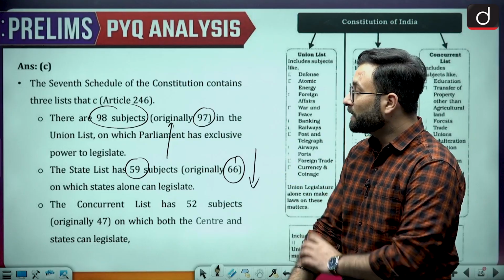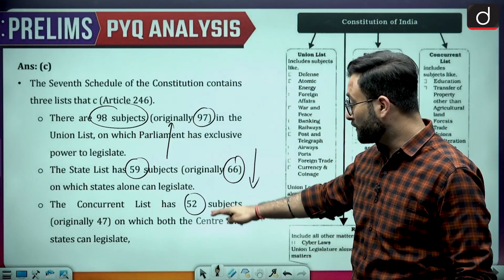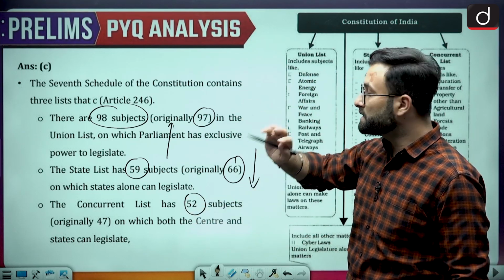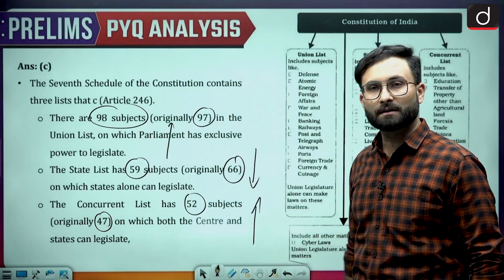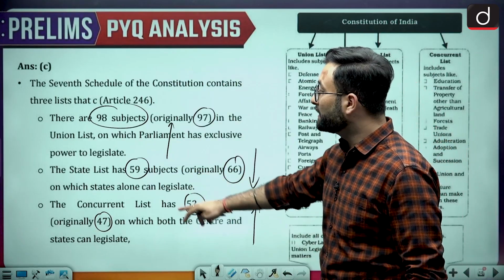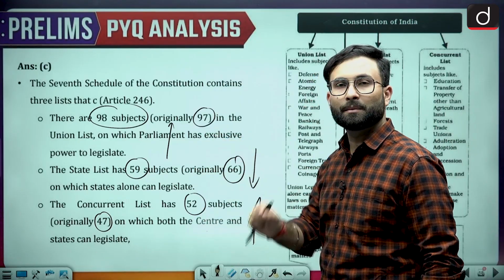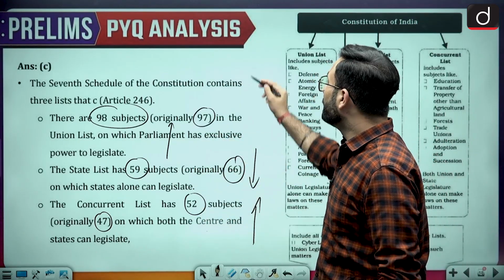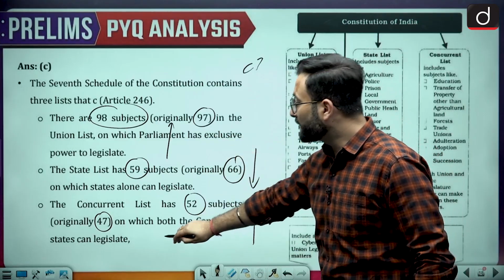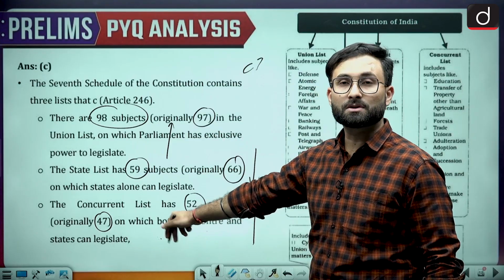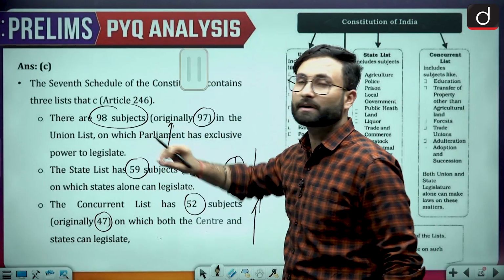Coming to the next one, the concurrent list has 52 subjects. Originally it had 47 subjects, so the number of subjects has increased. Again, you can see that the state list has seen a decline, while the union and concurrent lists have seen an increase in the number of entries. That means more power has been given to the center over the years. The state can make a law, but if there is a conflict, the center's law will prevail. That is a trend which you should remember.